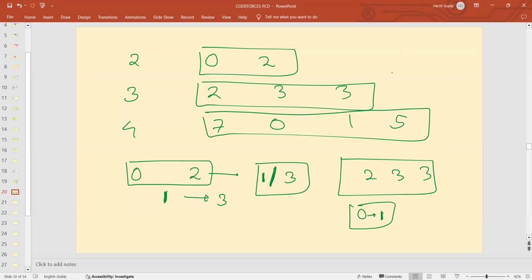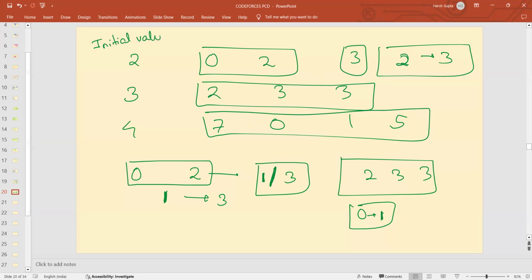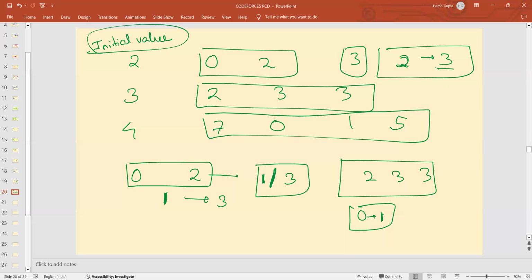Decoding this particular sequence. If I give it any value other than 2, what will be the max value? 2. And if I give it 2, what will be the max value? It will be 3. So just observe one thing. I can never obtain a value greater than 3, by whatever operations I do, whatever my initial value is. How will you obtain a max value greater than 3? It is not possible by using these sequences.